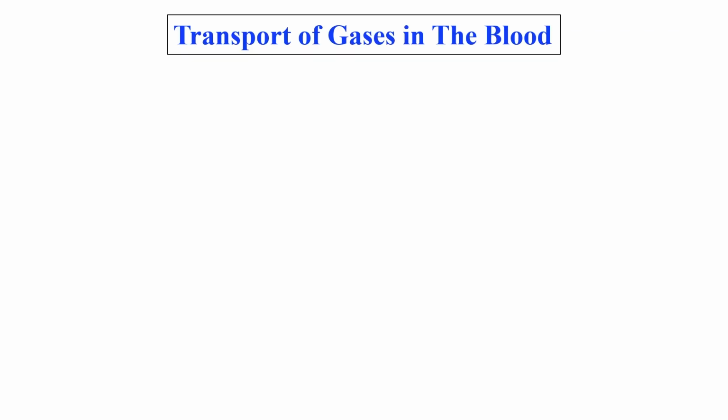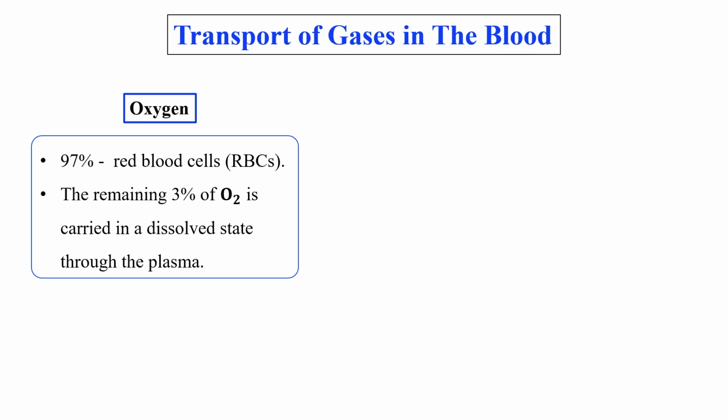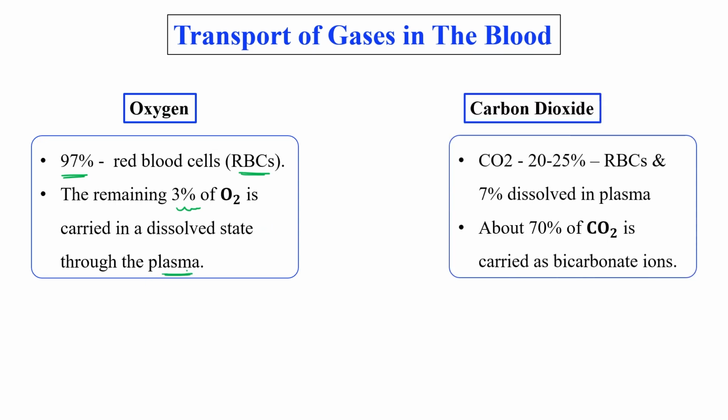Now, transportation of gases in the blood. As you know, 97% of oxygen is transported via red blood cells, and the remaining 3% of oxygen is transported via plasma. While for carbon dioxide, only 20 to 25% is transported via RBC.